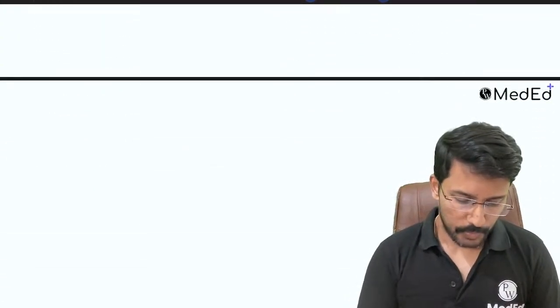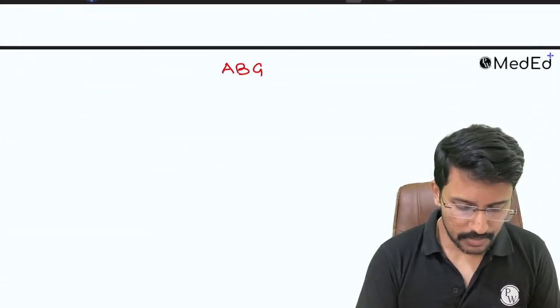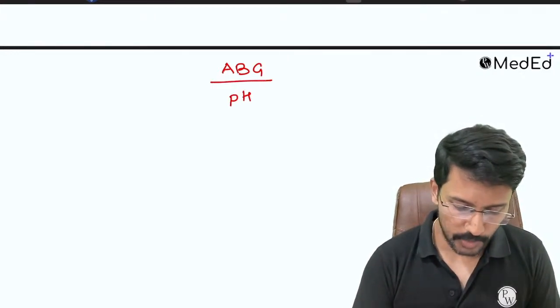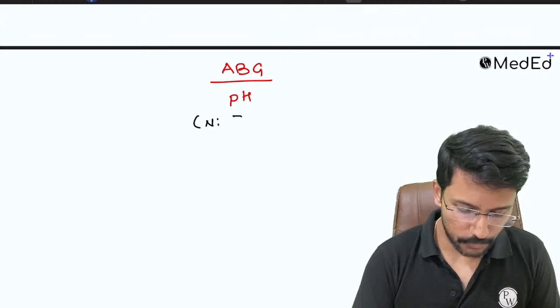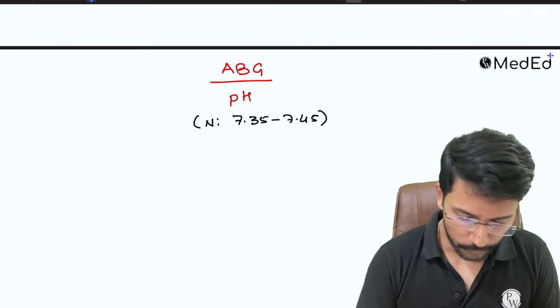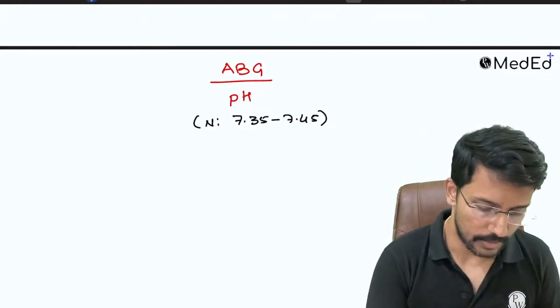Okay. So please remember, when we interpret ABG, the first thing we look at is the pH. What is the normal pH? The normal pH ranges from 7.35 to 7.45. That is the normal range.